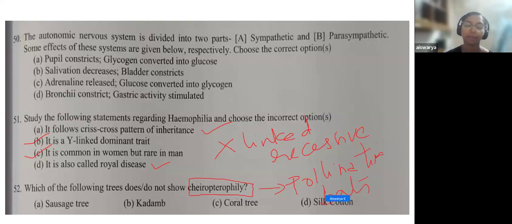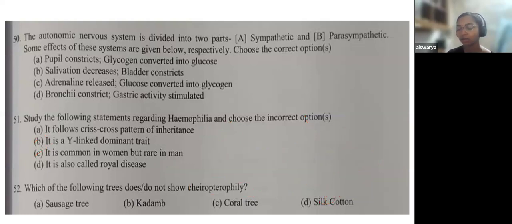So you know different types of pollination, which are the different carriers or mediums of pollination. Here, Chiropterophyly, specifically asked, is the pollination by bat. Okay, so this question was also kind of a tricky question.